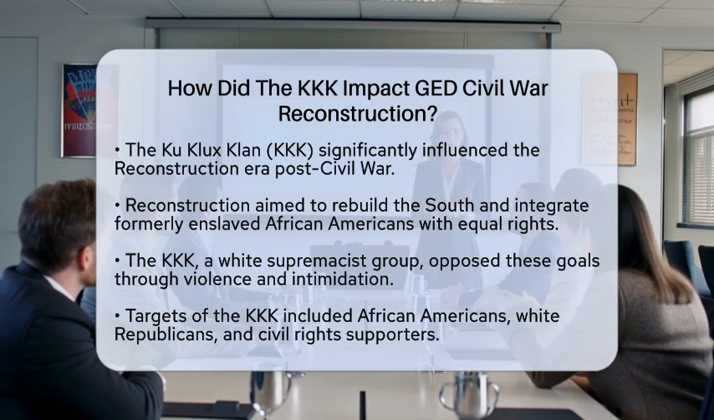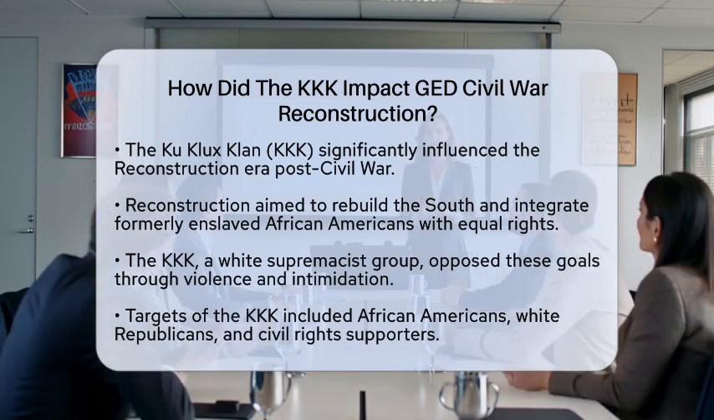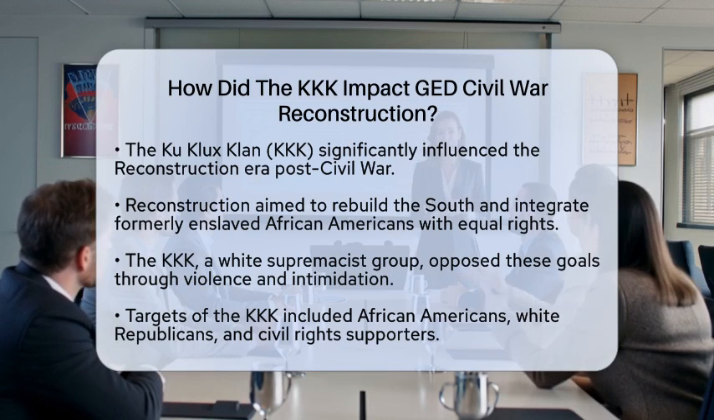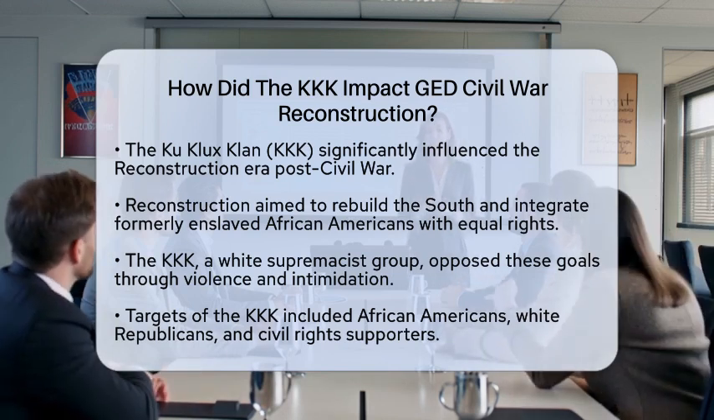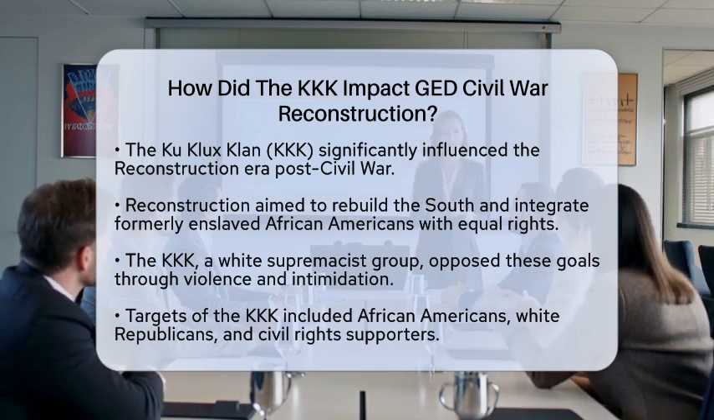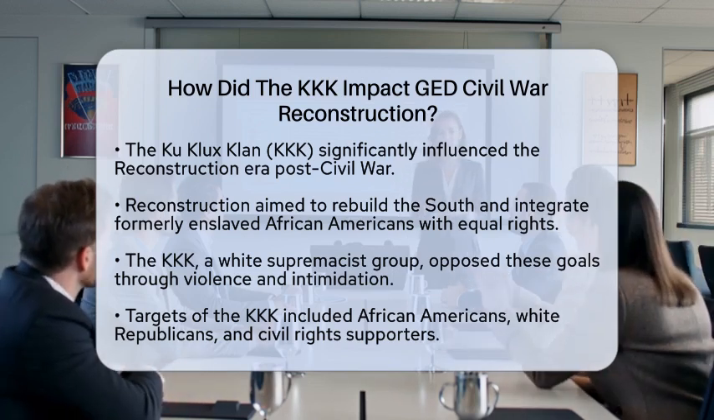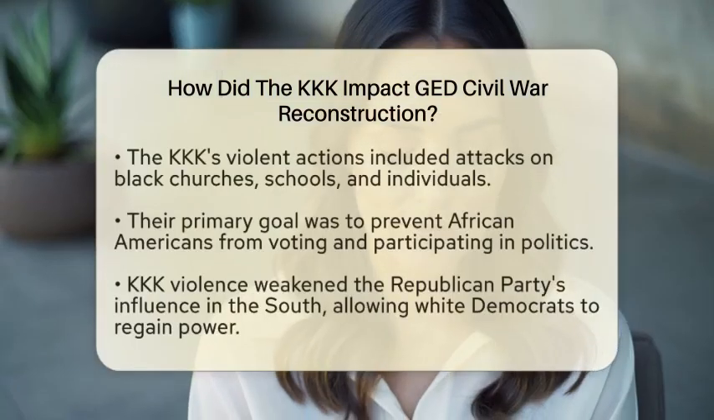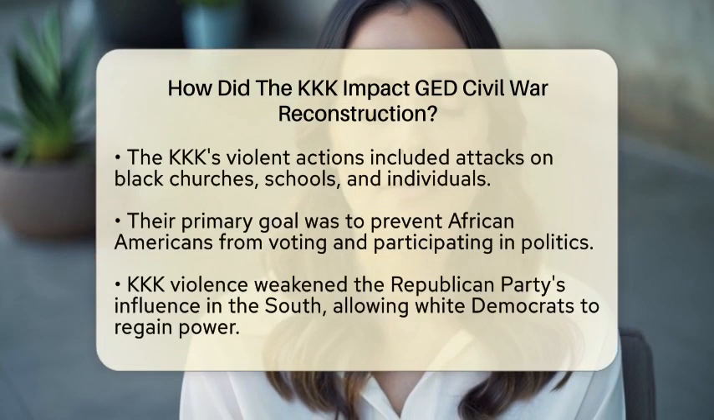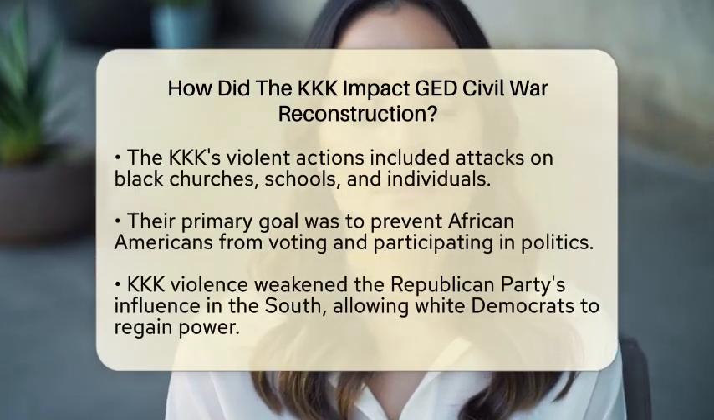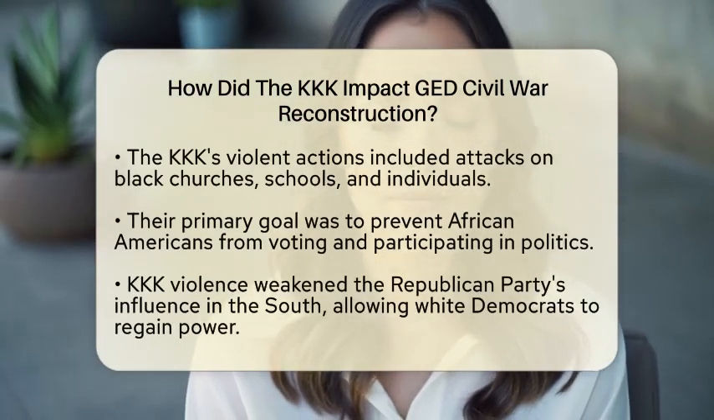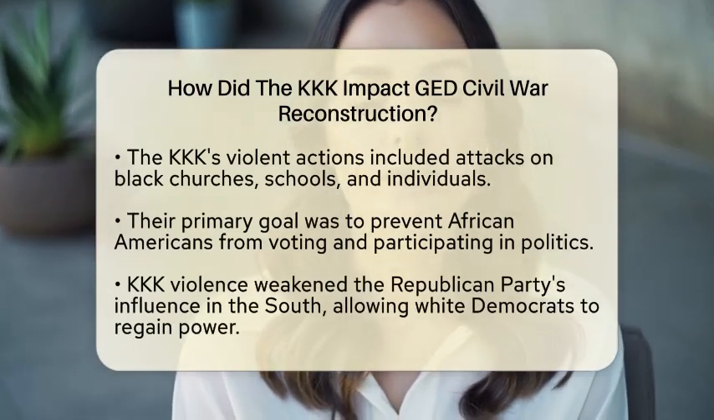However, the KKK, a white supremacist terrorist organization, actively worked against these goals. During Reconstruction, the KKK targeted African Americans, white Republicans, and anyone who supported civil rights. They used violence and intimidation to instill fear. This included attacks on black churches, schools, and individuals. Their goal was to prevent African Americans from voting and participating in politics.